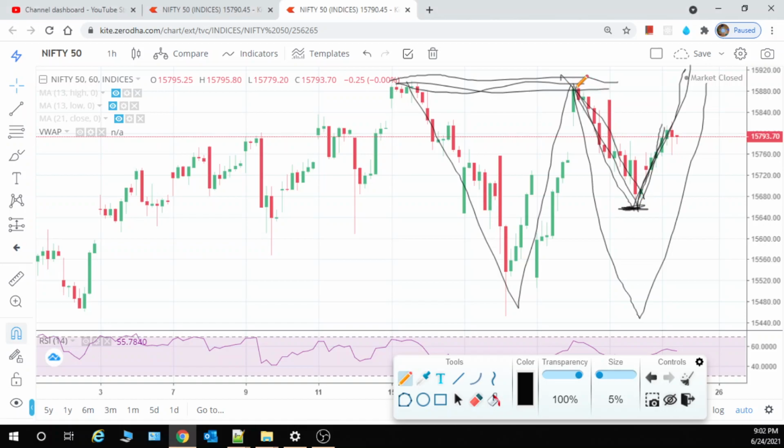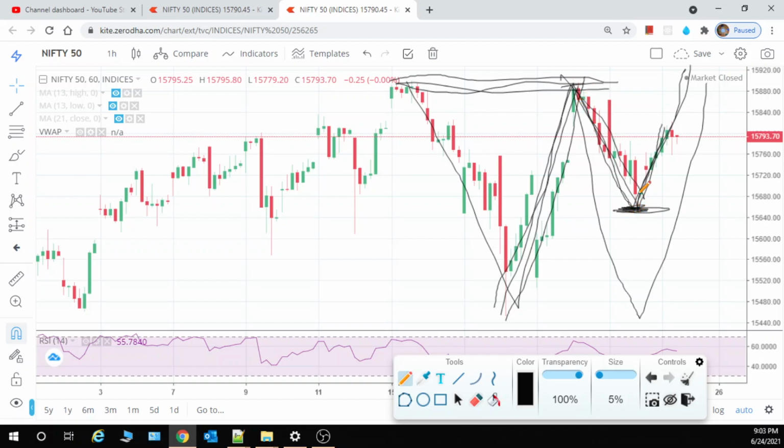What happened? So Nifty is now positive. And what was the support I have given you? What was the support? From where it will get support? I have told you that the support will come at 0.5% to 0.618% of this leg. Okay, of this leg. So it came actually.